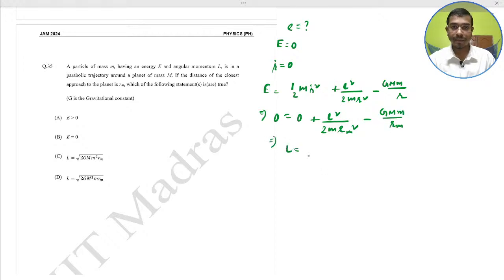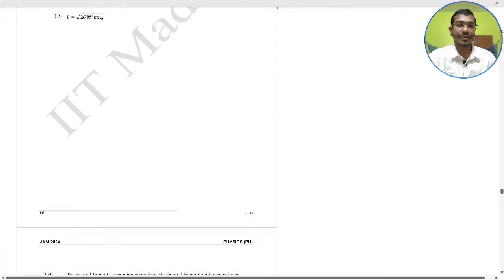So this would become the angular momentum L equal to root over 2G M m square into rm. This would be correct. Here option B, energy 0, is correct, and option C, the angular momentum root over 2G M m square into rm. Options B and C would be correct.